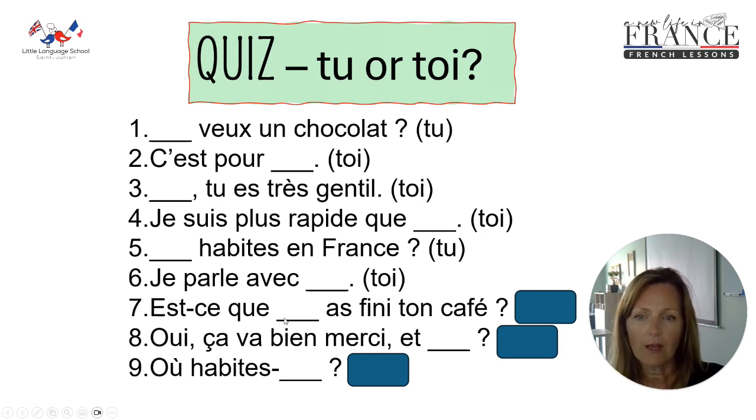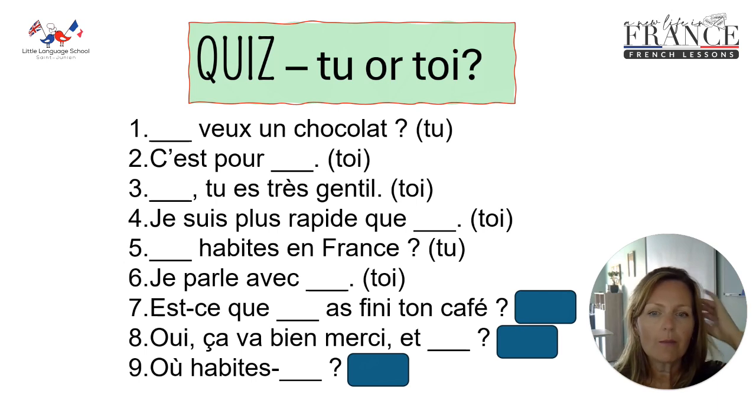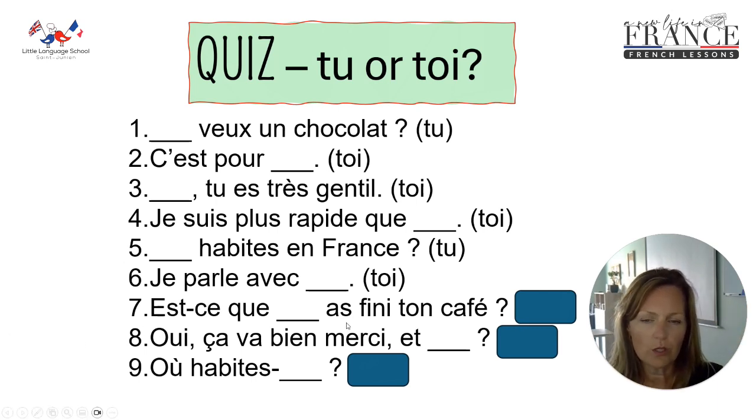Est-ce que something a fini ton café? Is it that you have finished your coffee? So have you finished your coffee? It's just this est-ce que is a little question key. So what's going to come in here? Is there a verb following? Is it ending a sentence? What's our rule? Well, we've got this word here. This is have. Is have a verb? Yes, it is. It's an action. And therefore, it's got to be tu. Est-ce que tu as fini ton café?